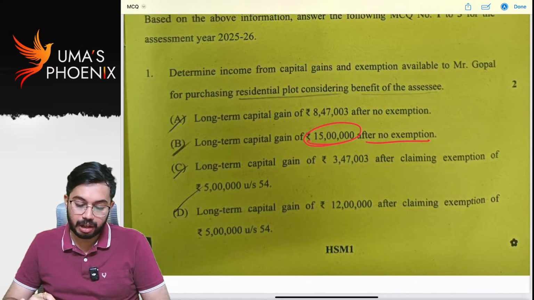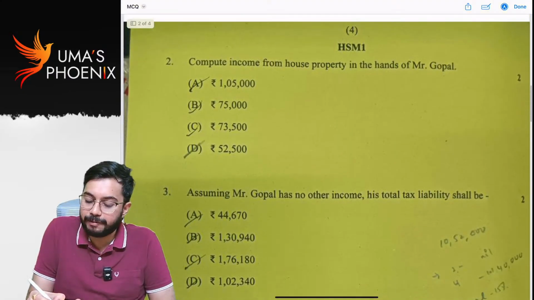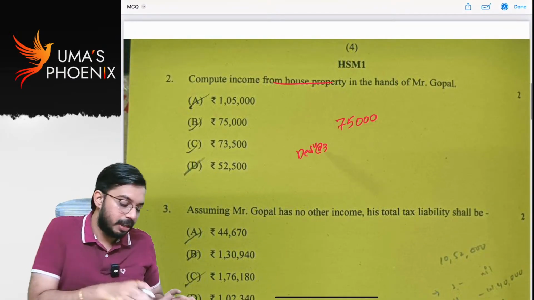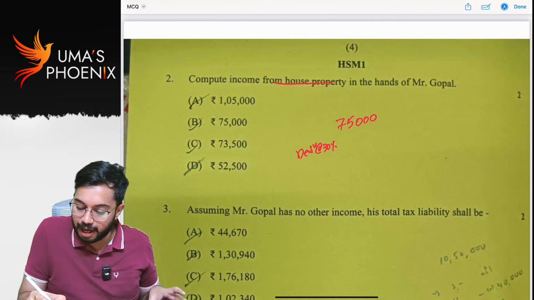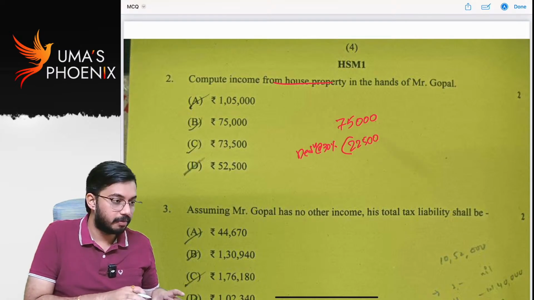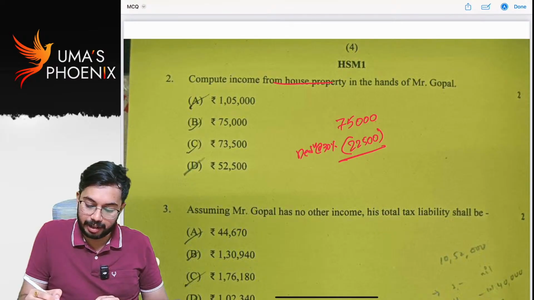Next question. Compute income from house property. 75,000, from that deduction at the rate of 30%. How much? 75,000 into 30%, 22,500. How much is the balance? 52,500.